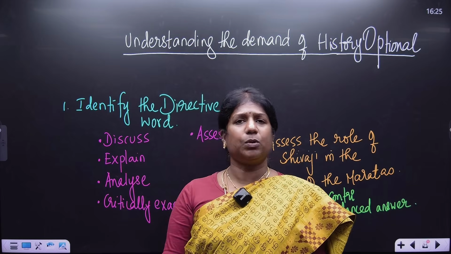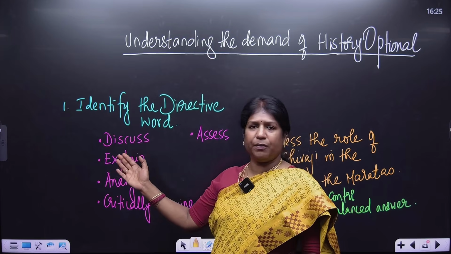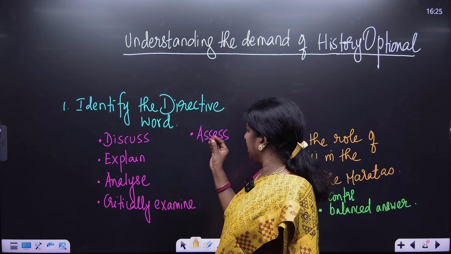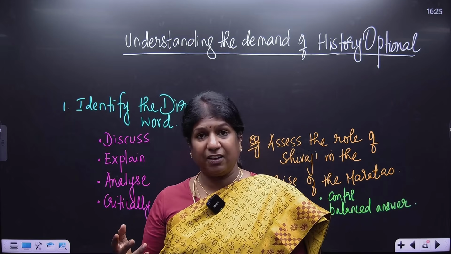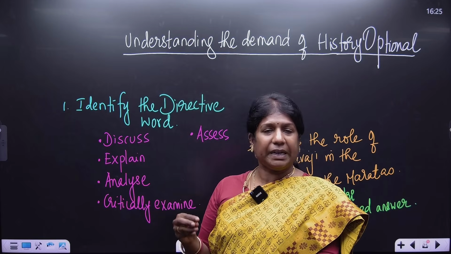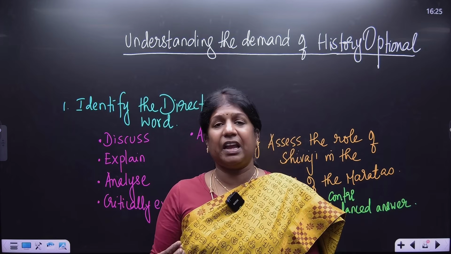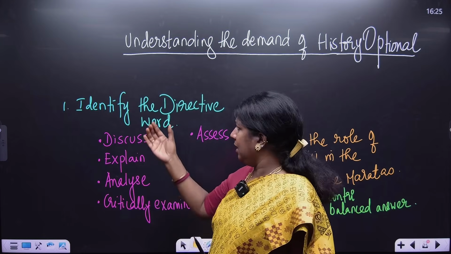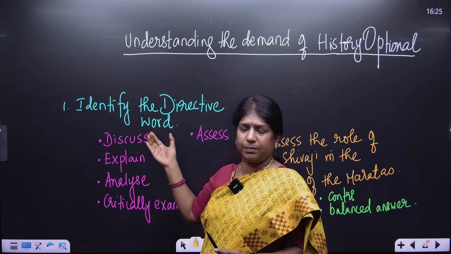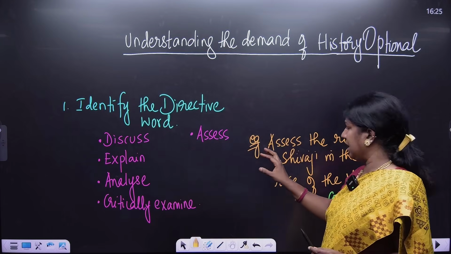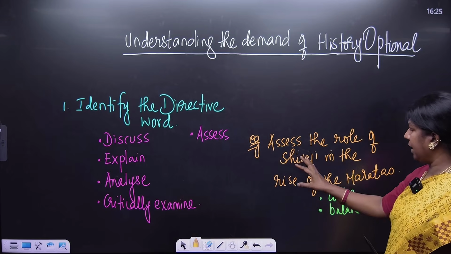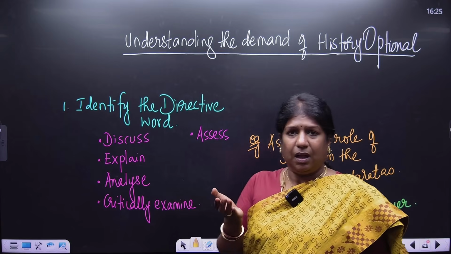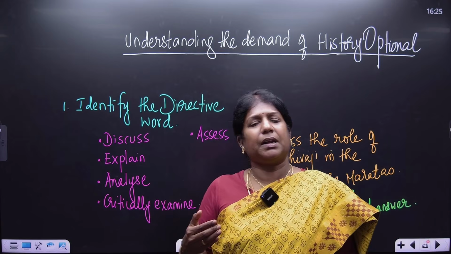So, what are the directive words? There are many words. I've just given a few: discuss, explain, analyze, critically examine, assess, justify, trace. Do you agree with? Critically comment, evaluate, elucidate. These are all the directive words generally given by UPSC. First, identify the directive word. I've just taken an example: Assess the role of Shivaji in the rise of the Marathas. So you have to assess how Shivaji made the Maratha kingdom grow.